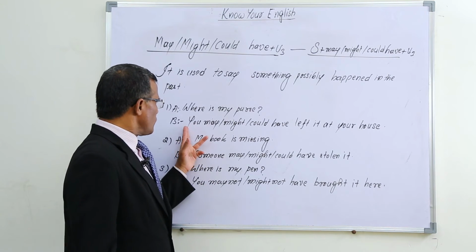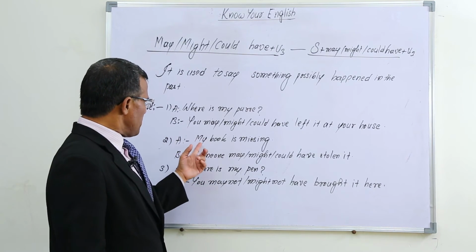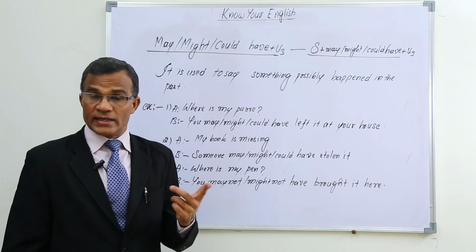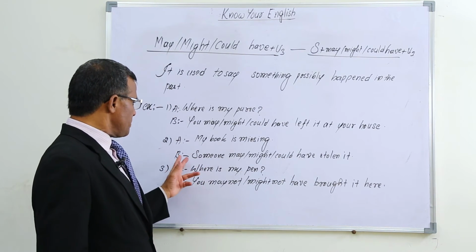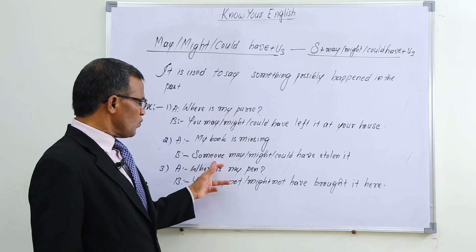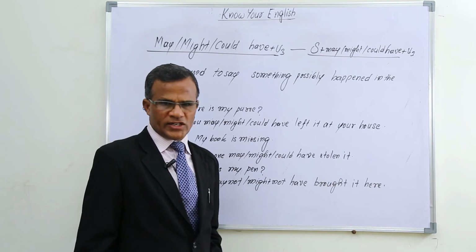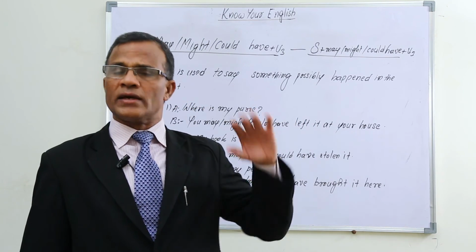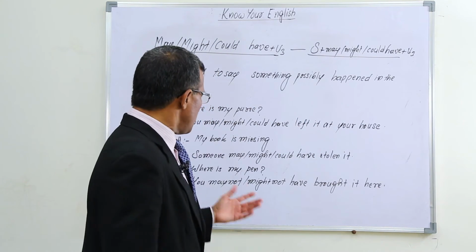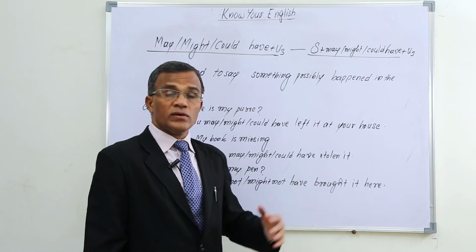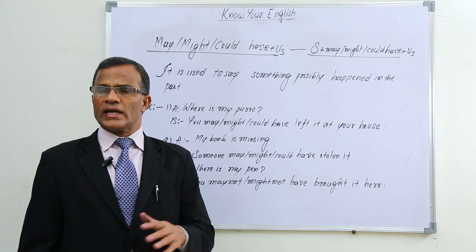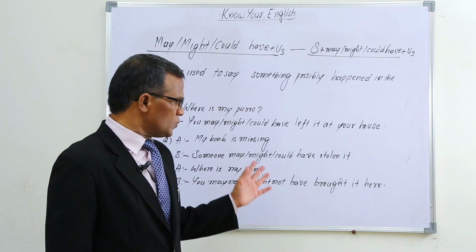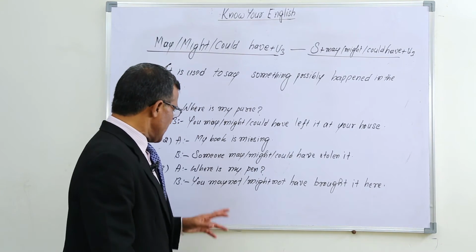Okay, and my book is missing. Somebody is asking like that, my book is missing, where is it? Then B is answering in this way, someone may have stolen it, or someone might have stolen it. Possibly someone might have stolen it. Or someone could have stolen it. The three are giving the same meaning. You can use any of the three.